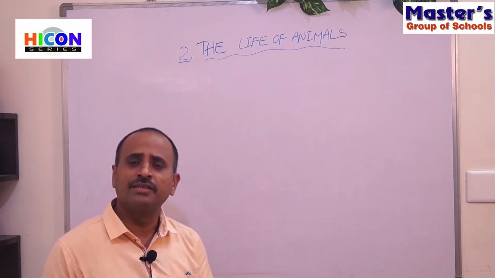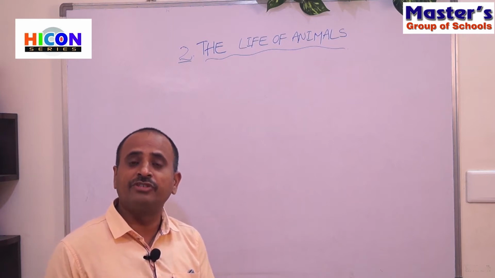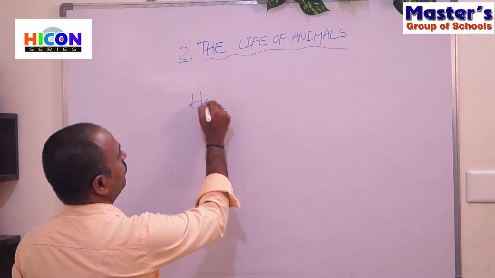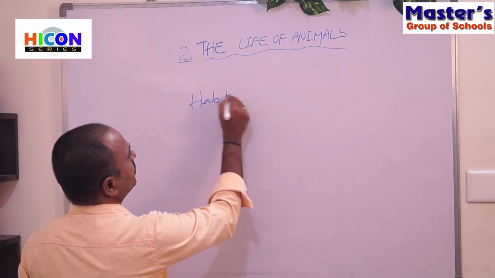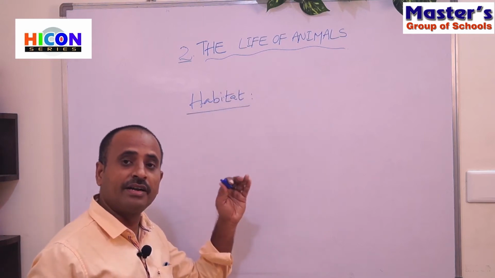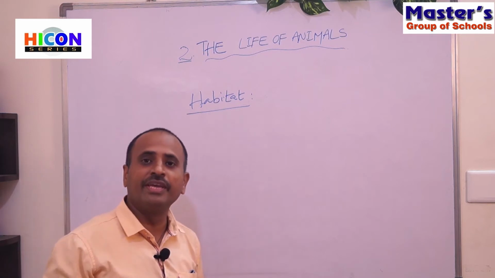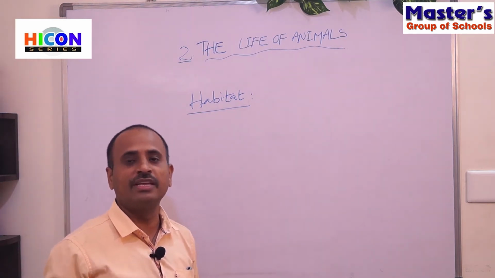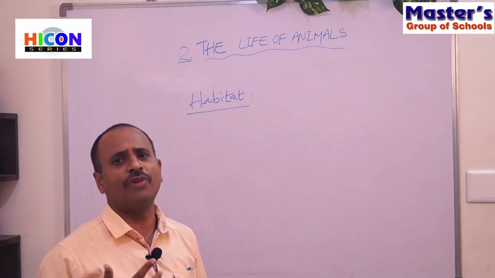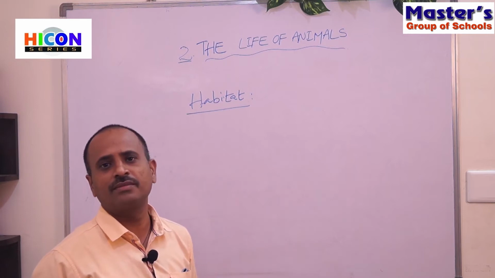The place where an animal survives naturally is called a habitat. Children, what is a habitat? A habitat is a place in our surroundings where a living being can survive naturally. There are different types of habitats, that means there are different types of habitats for animals.